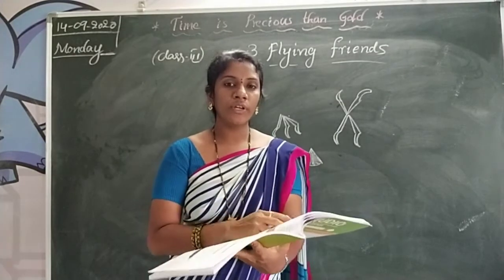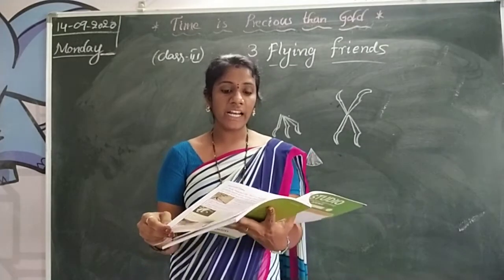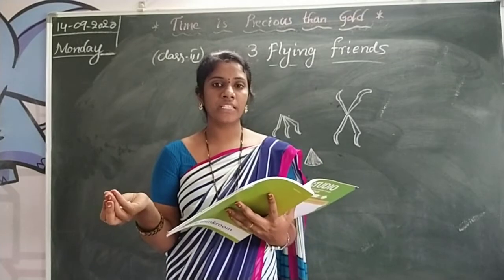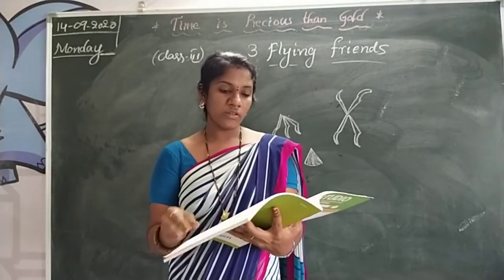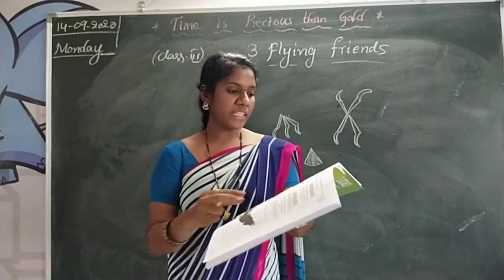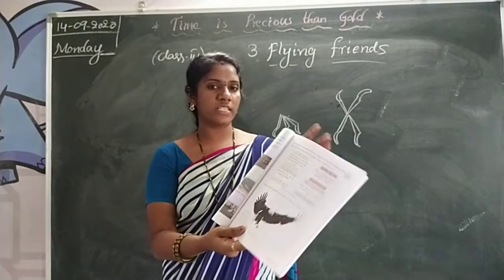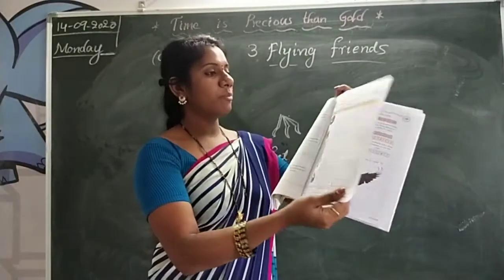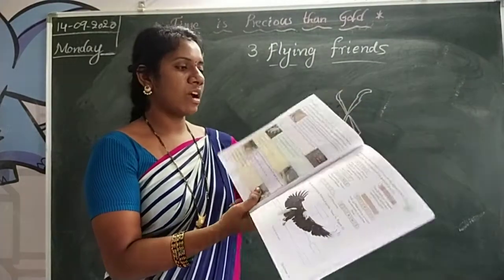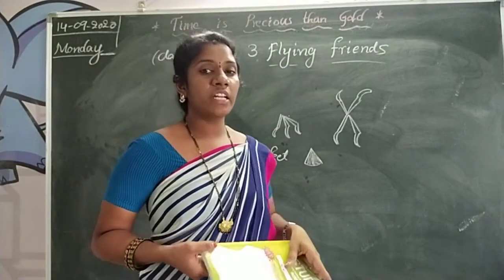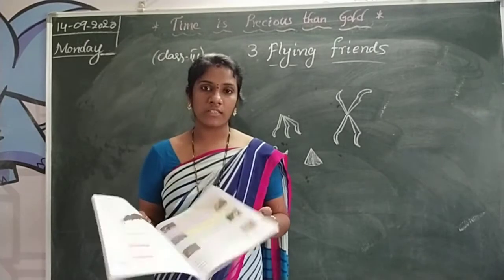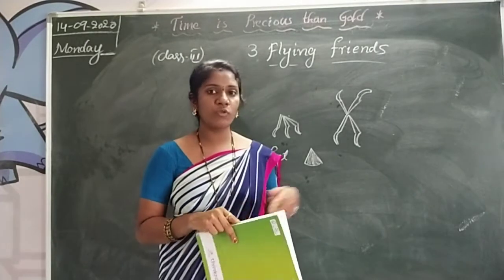Up to now we know different types of beaks, the shape of the beaks and the uses of their beaks. Here also you have to complete activity 3.5 and 3.6. Today your work is activity 3.5 and 3.6. Okay children, you have to complete it today. We know different types of feet, toes and claws also. Birds mostly have claws.